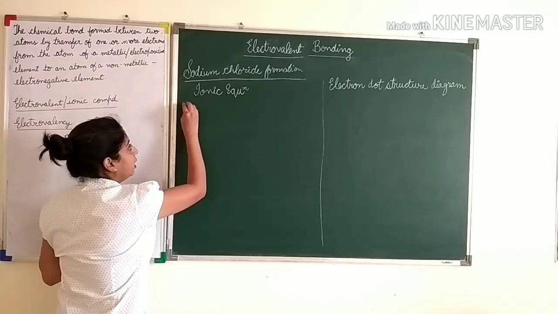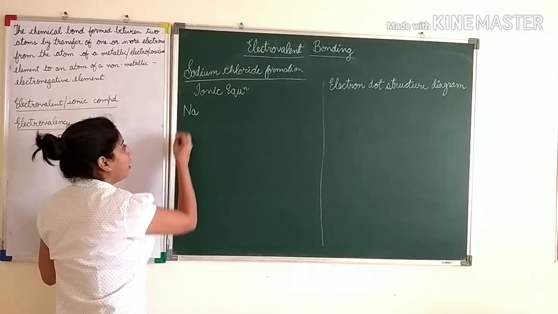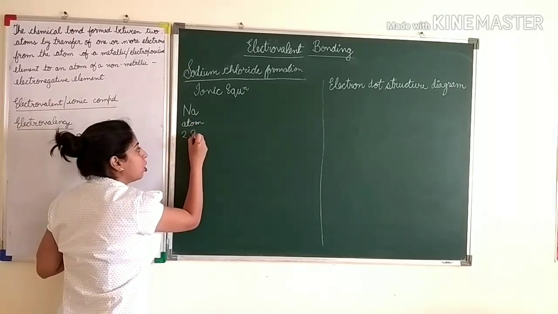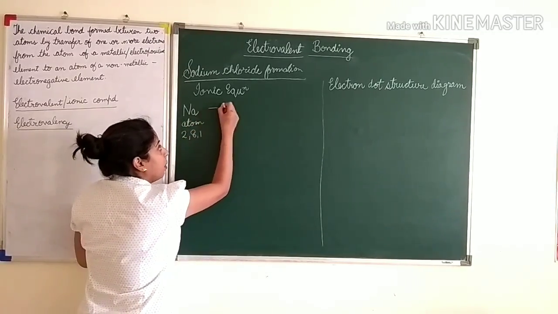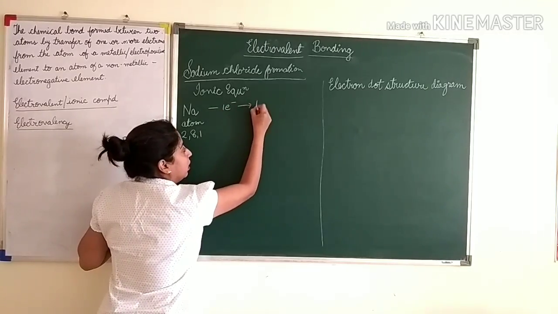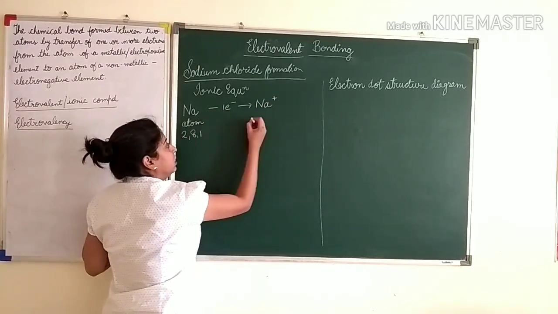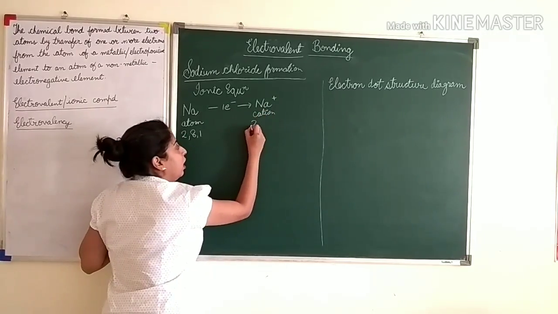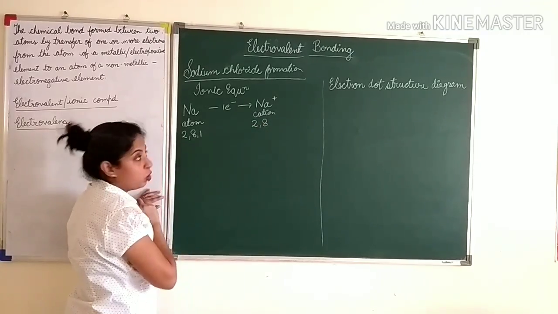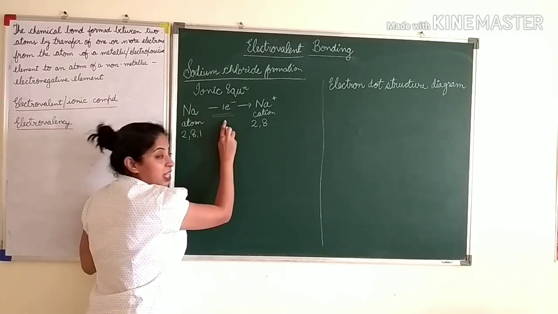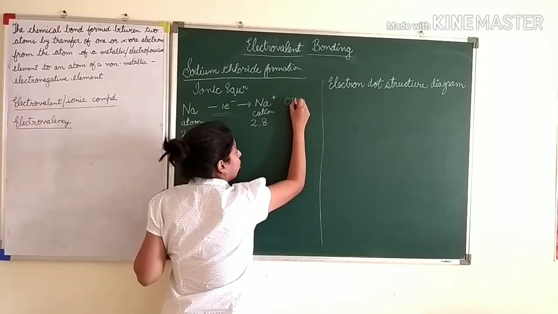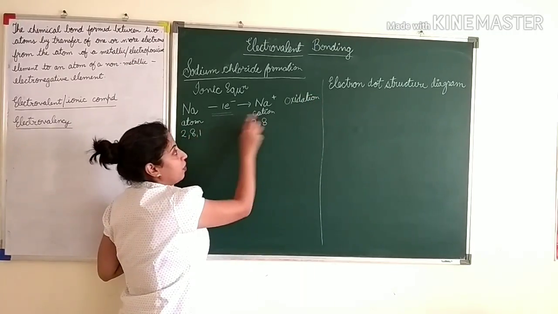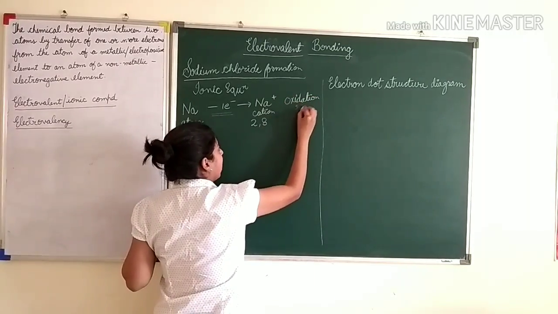So first there will be a metal. So sodium is the metal. Now for the metal, you will write, this is an atom of sodium. Sodium has an electronic configuration of 2, 8, 1. So metal will lose electron to form cation. So this is atom and this is cation that is formed, and since it has lost one electron, here it will be 2, 8. Now children, you should know that whenever there is loss of electrons, this reaction is known as oxidation. We have already studied that oxidation is loss of electrons. So this is an oxidation reaction.